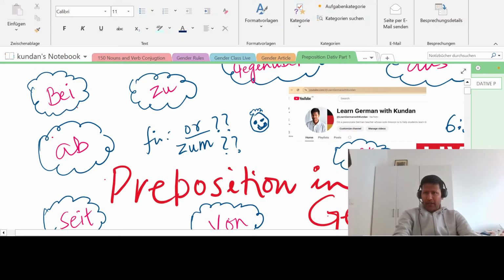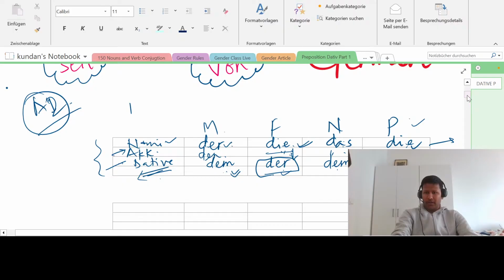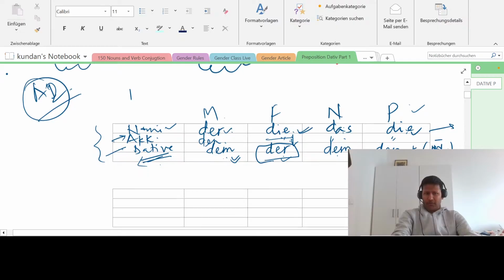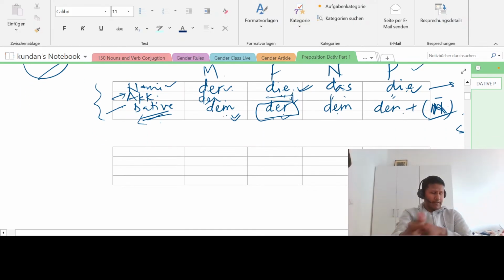Let me go directly to the board. These are the prepositions, and some of these we have already seen, for example von and seit. Aus we have also seen. So we will cover the remaining portion. There are about 10 of them, so we will take 3, 4 examples each and cover them. First I will explain what these are, and then we can move further one by one. Let us see this table.